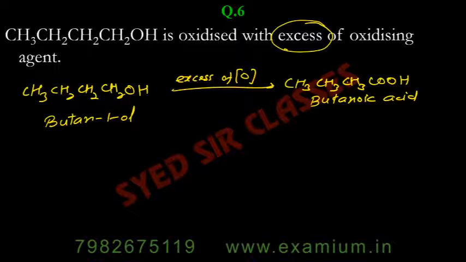So excess of oxidizing agent will lead to further oxidation of aldehyde to acid.